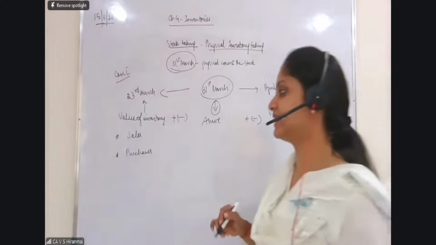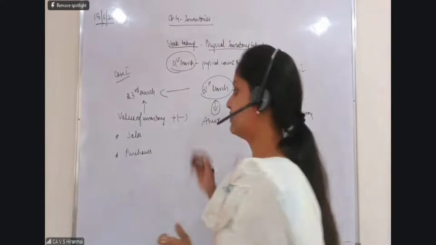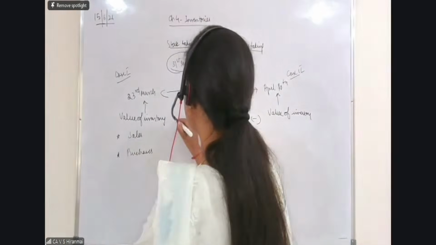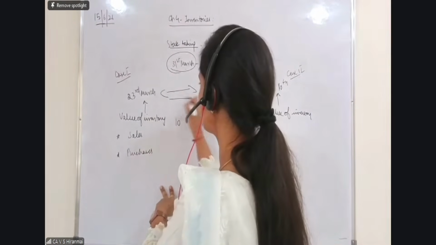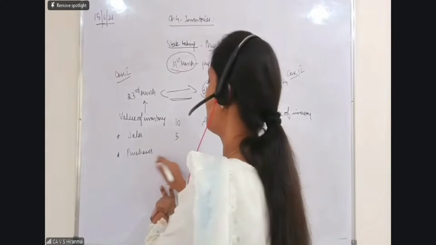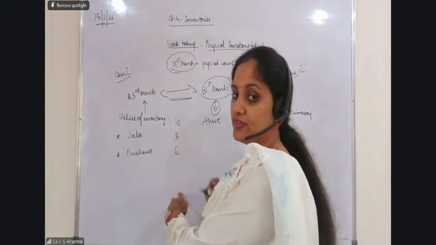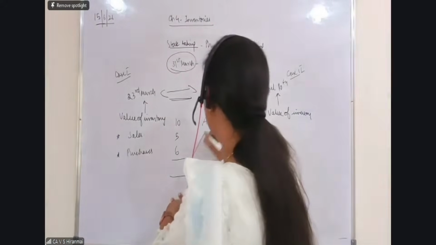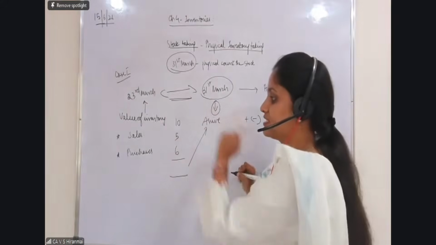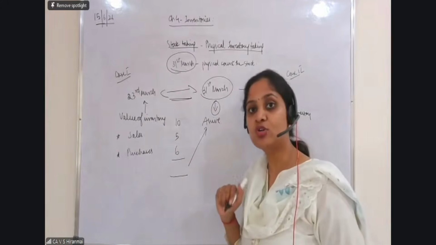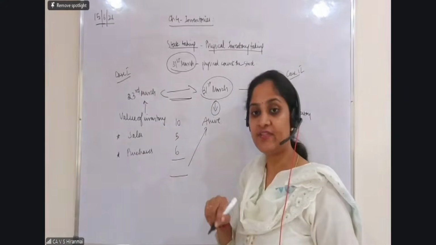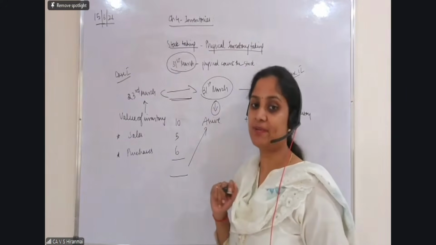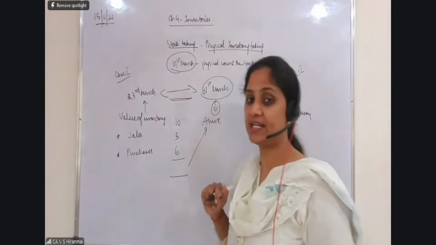Now you people tell me, I will tell you a simple logic. Value of the inventory here is 10 rupees. The sales during this period, between this 1 week, is 5 rupees. Purchases is 6 rupees that you have done. Now you tell me, how will you arrive at the value as of this date? Total value of inventory is there. Sales during the week, will you add or subtract? Think logically and tell me.